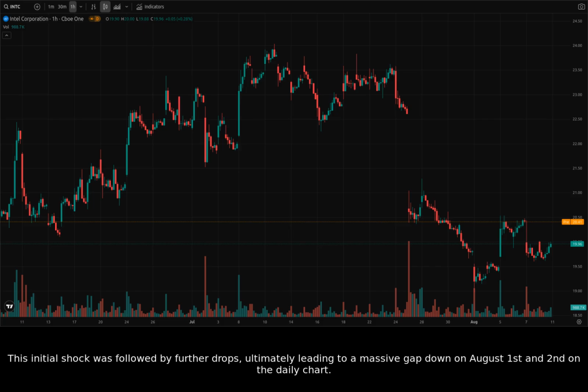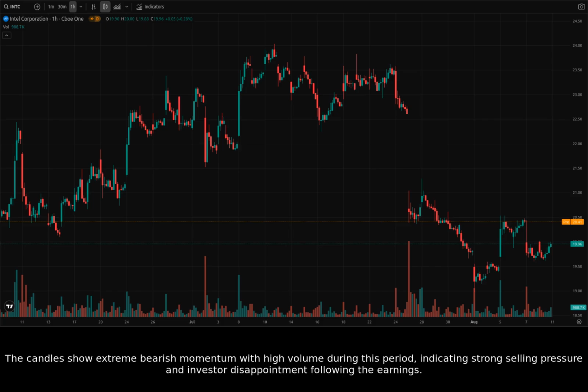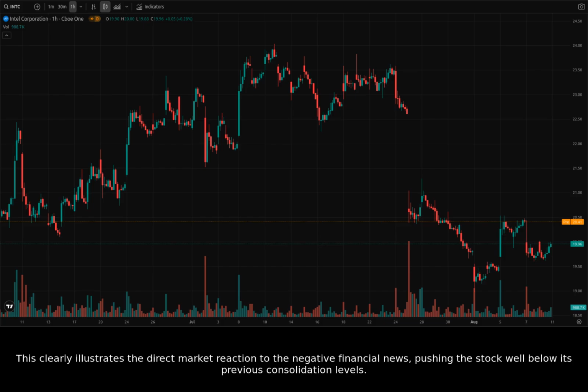This initial shock was followed by further drops, ultimately leading to a massive gap down on August 1st and 2nd on the daily chart. The candles show extreme bearish momentum with high volume during this period, indicating strong selling pressure and investor disappointment following the earnings. This clearly illustrates the direct market reaction to the negative financial news, pushing the stock well below its previous consolidation levels.